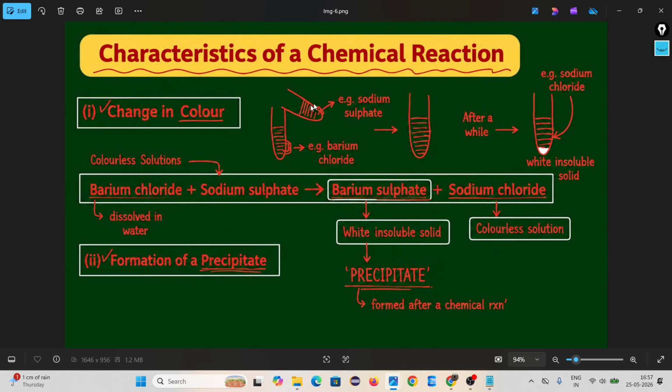Then come to characteristics of a chemical change. Characteristics means indicators. What do we mean by characteristics?